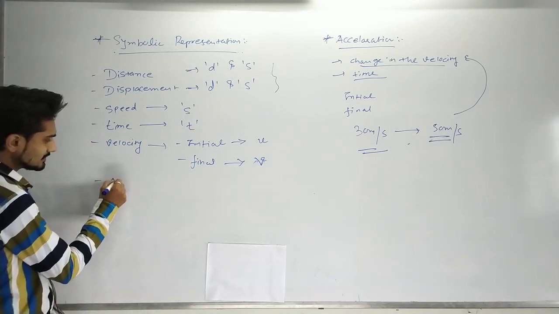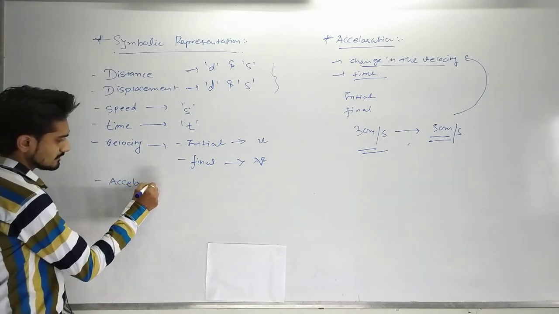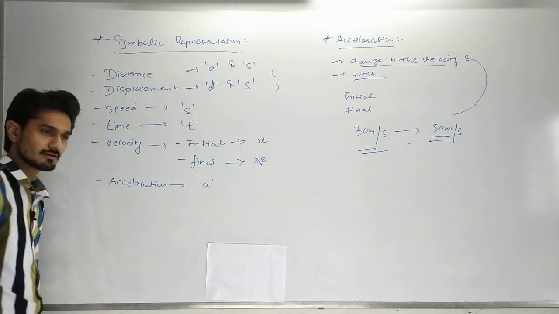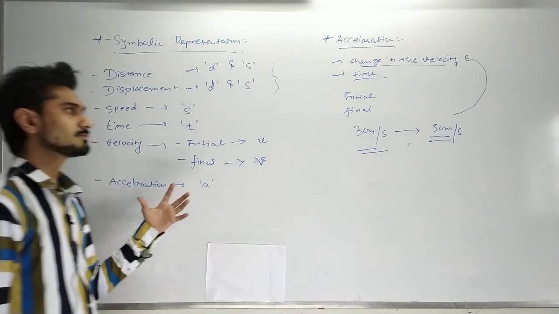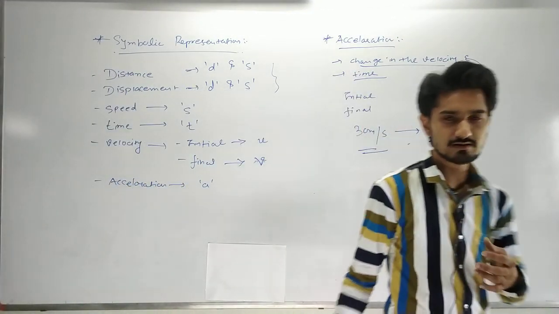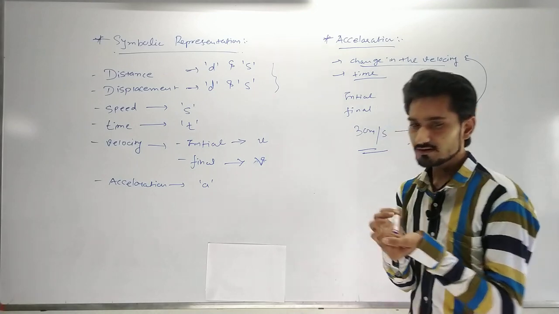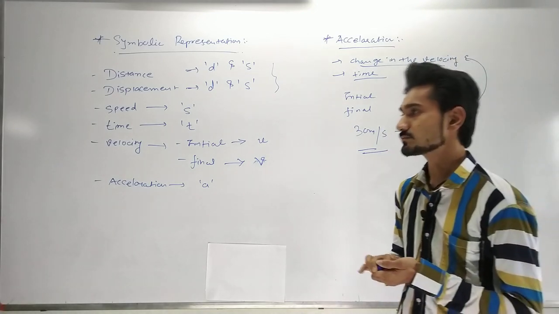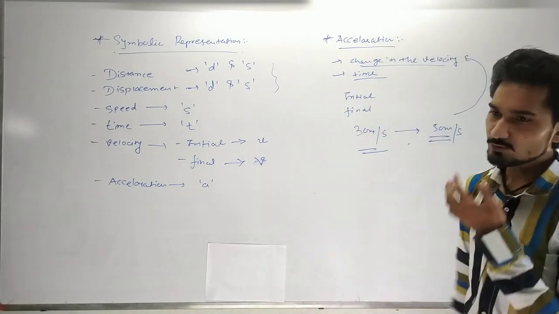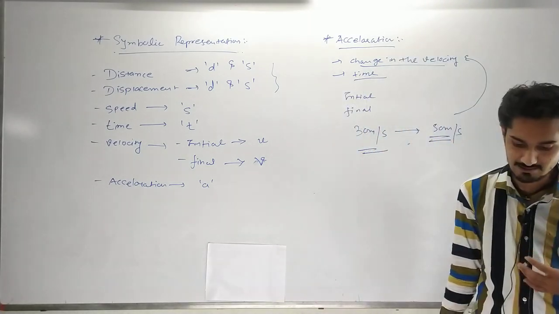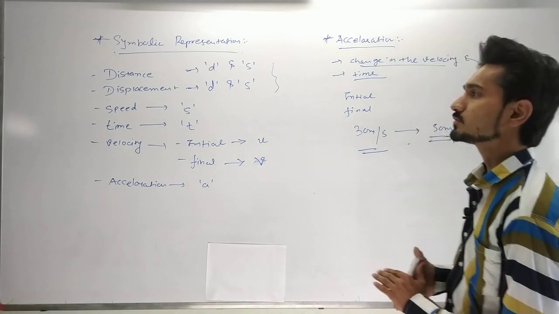Going to see the acceleration. Acceleration will be defined as a. So these are some of the short symbolic representations of the quantities that we are studying in the motion chapter. You need to learn that, because our next topic will be the equations of motion.